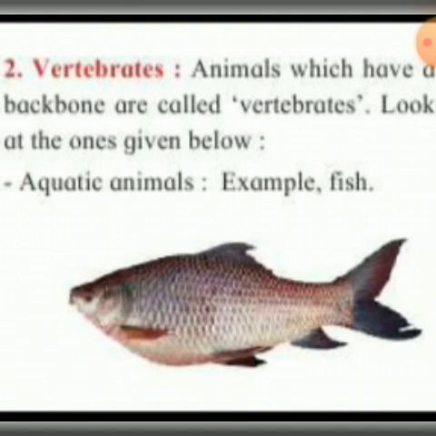Second one, vertebrates. Animals which have a backbone are called vertebrates. Look at the ones given below. So aquatic animals. Example, fish. Now animals which have a backbone are called vertebrates. So here the examples are given. Aquatic animals, fish.